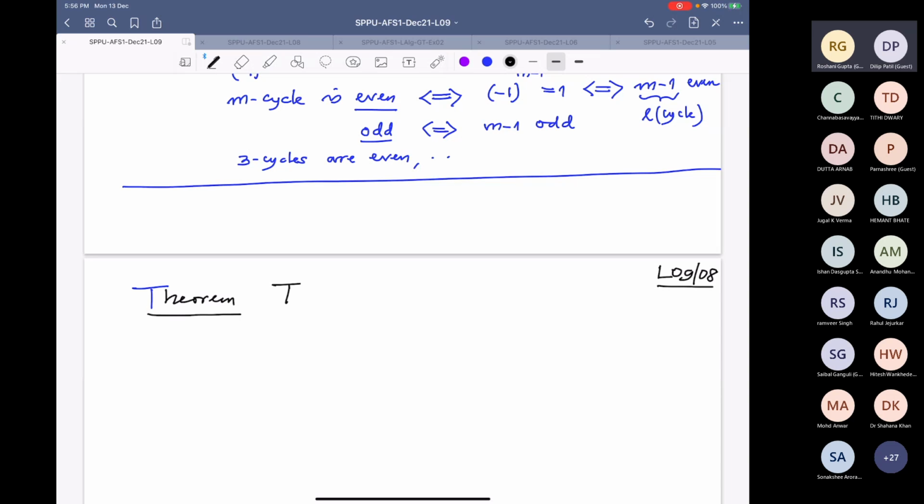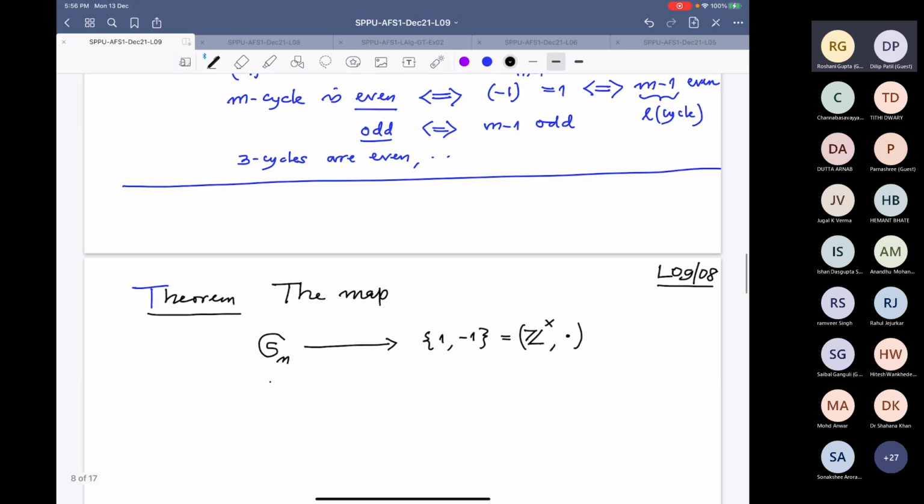The map: I am defining a map from Sn to {1, -1}. This is a group under multiplication; in fact, it is the unit group of the ring Z under multiplication, so it is a group of order 2.